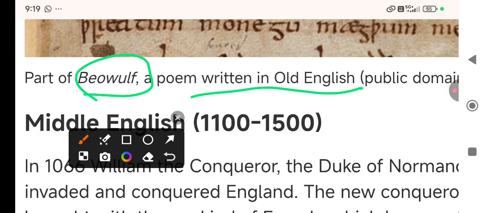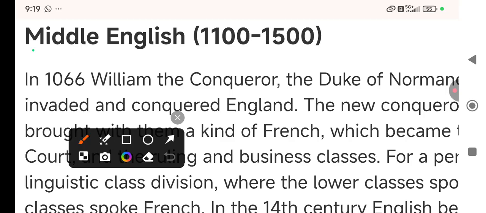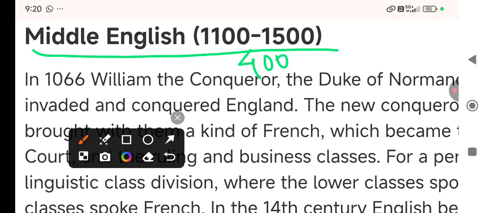Now moving to the next part, that is Middle English. Middle English was 1100 to 1500, 400 years, right? So this was the duration.